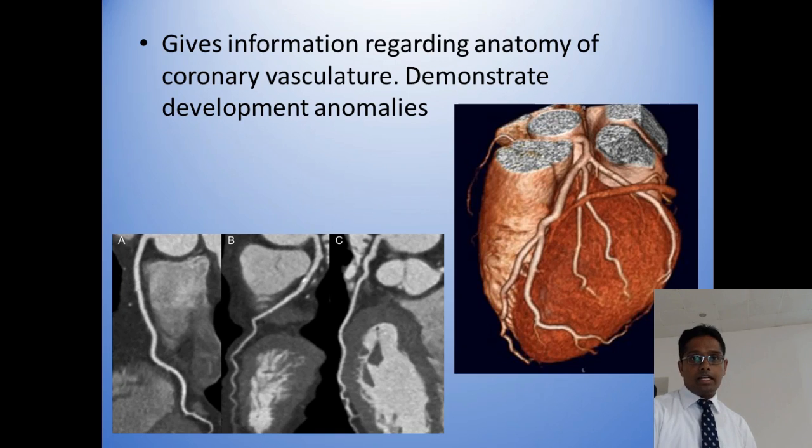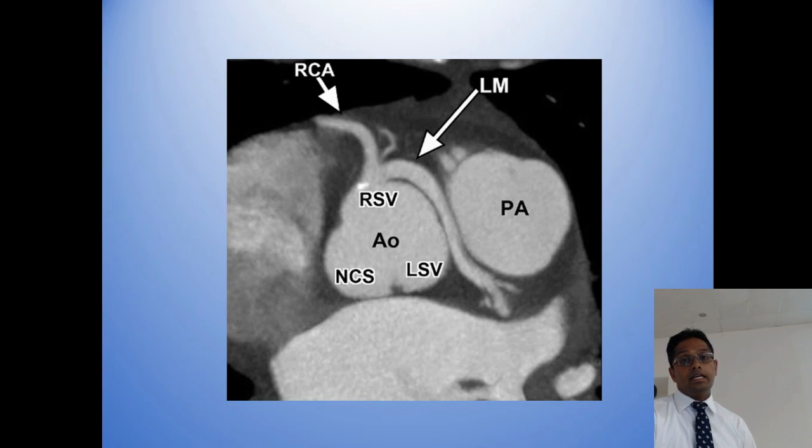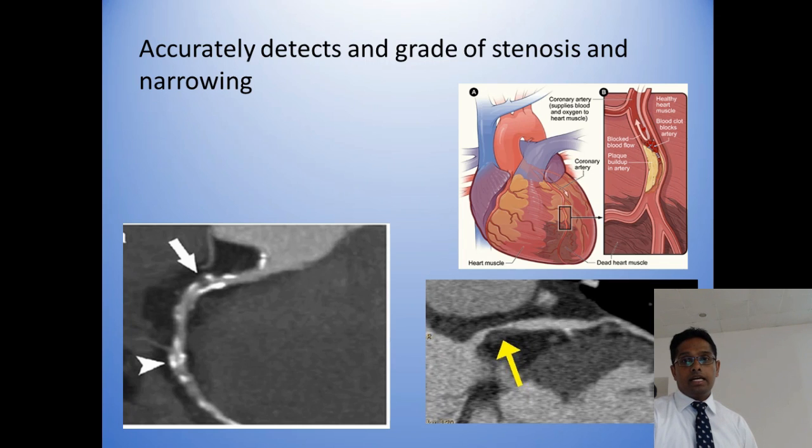Anyway, now we have high-tech CT machines to assess coronary arteries. This is one of the pictures. It shows the reconstructed image of the coronary artery by doing a CT, and we can see the anatomy, and it can give the calcium deposition in coronary arteries, and we can directly assess the degree of stenosis.